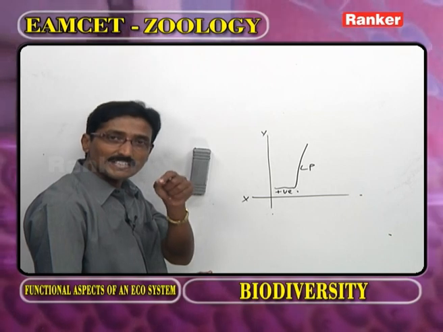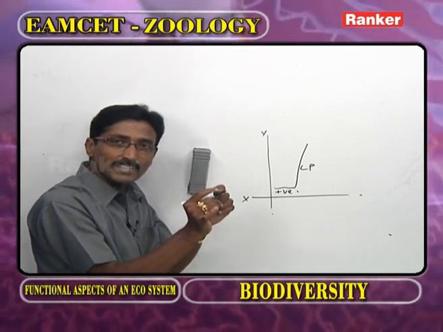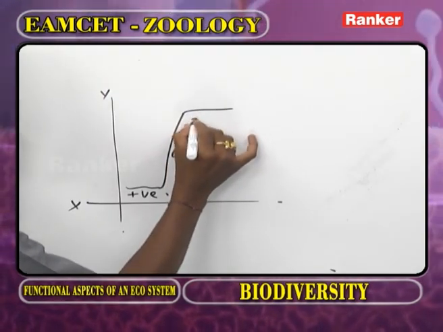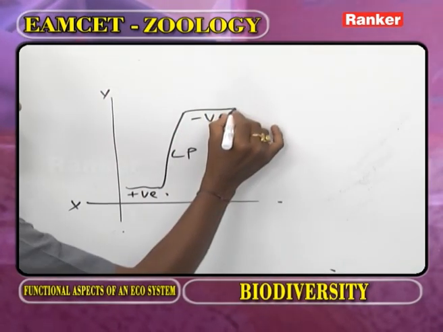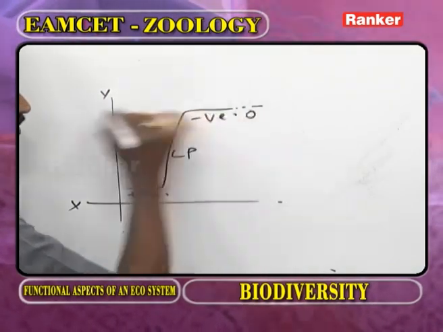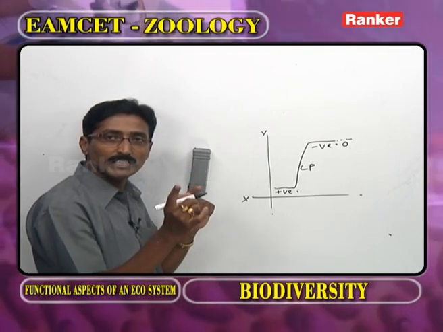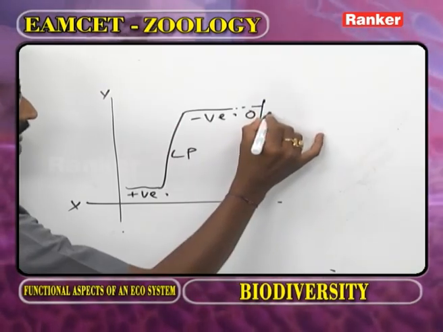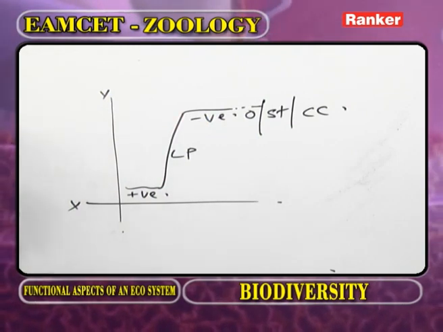Whenever the conditions are unfavorable, the birth rate decreases and the death rate increases. Now it enters into negative acceleration. After negative acceleration, the population enters into zero population growth. Here birth rate and death rate are both equal. This is also called stability or carrying capacity.